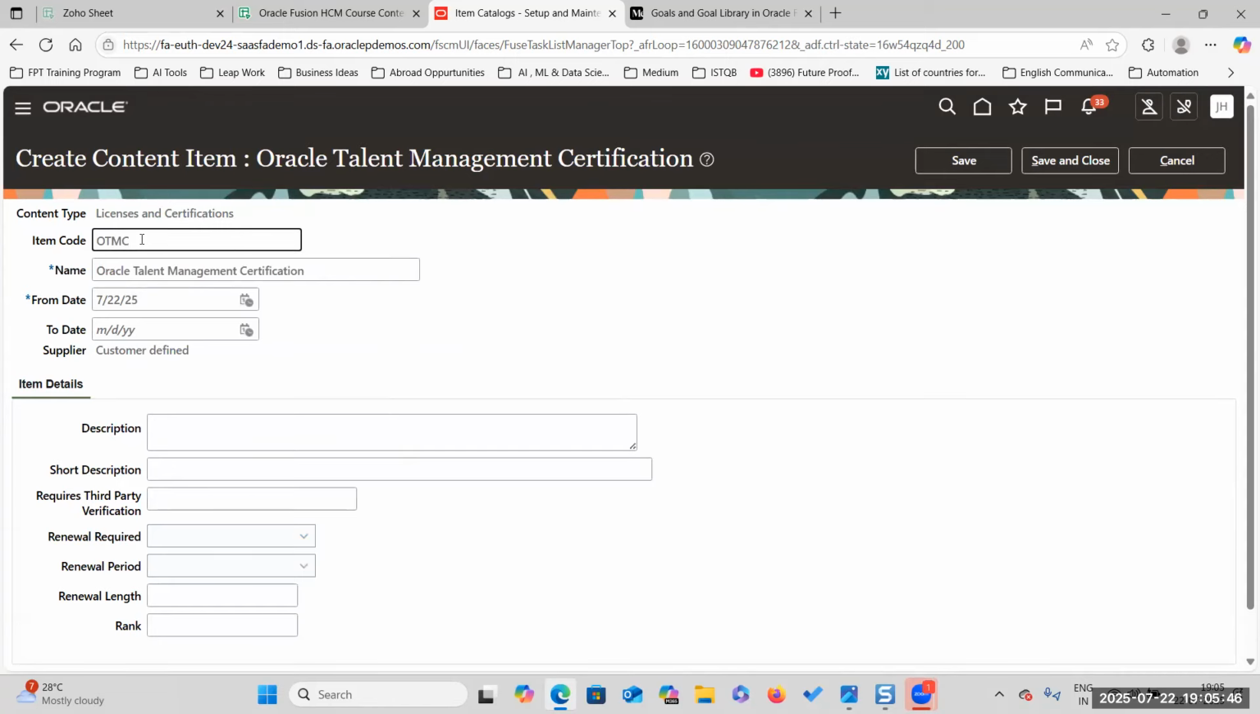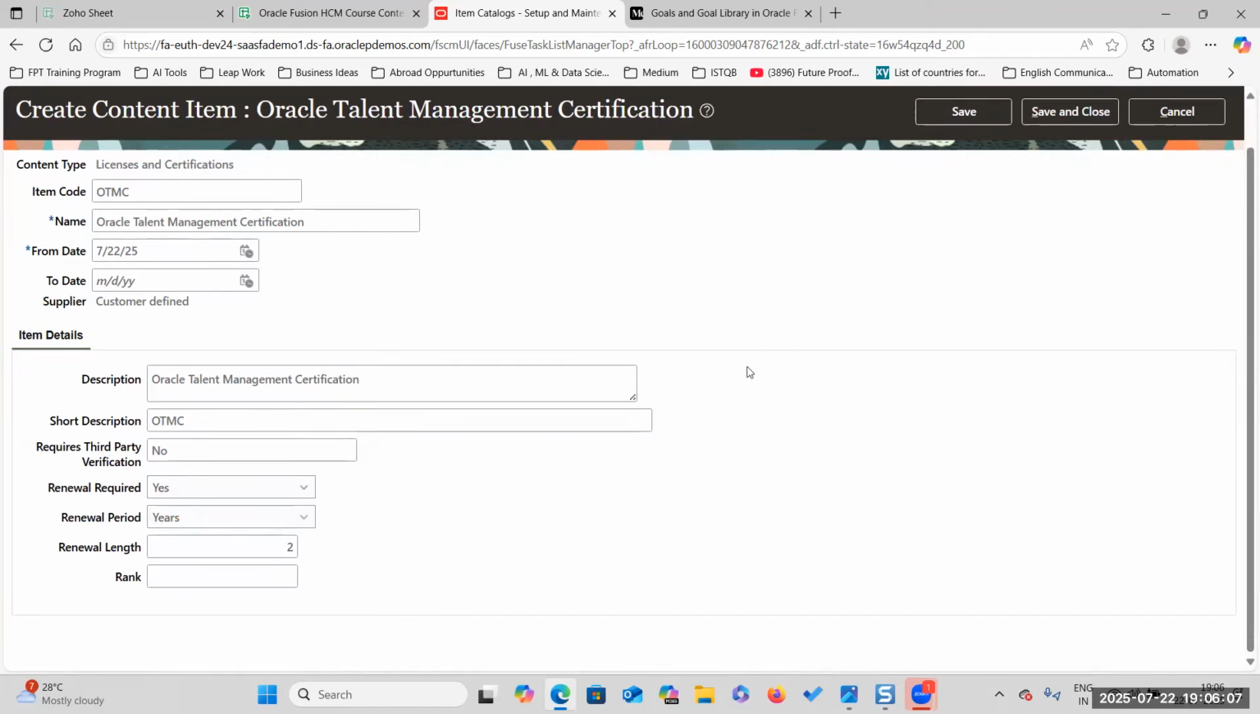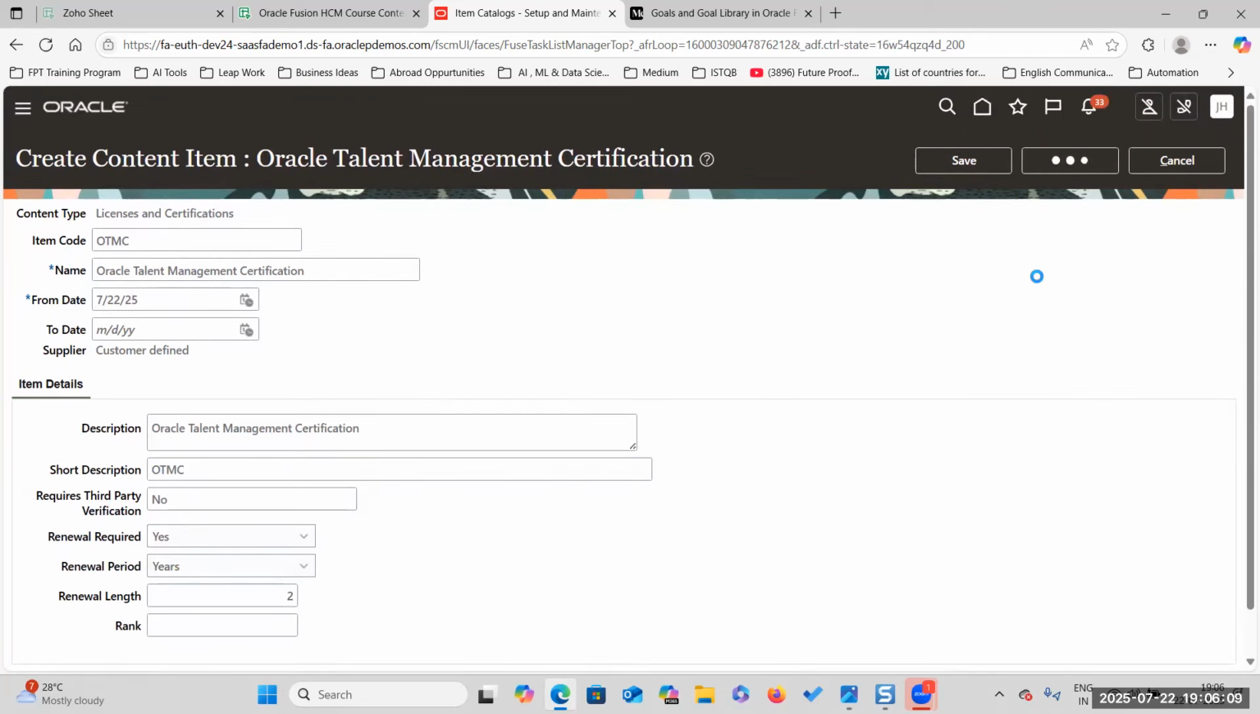OTMC, Talent Management certification. Renewal required. Renewal period: 2 years. Okay. Now click on save and close.